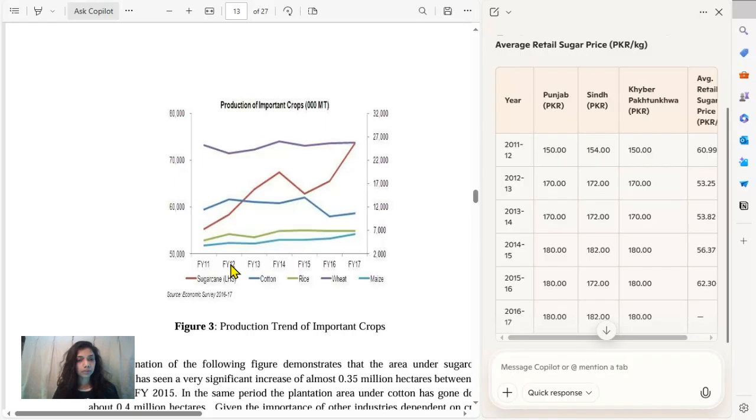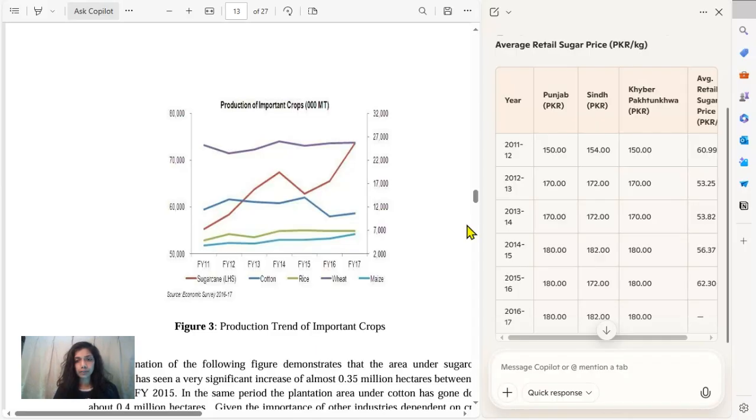Now this is fiscal year 11-12. The prices were these. Now in fiscal year 12-13, with a 24 rupees increase in the indicative prices, the production spiked and went from 55,000 to almost 63,000 somewhere. This is the increase of production of sugarcane.